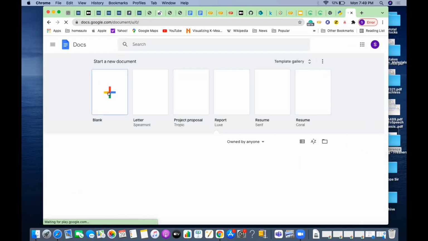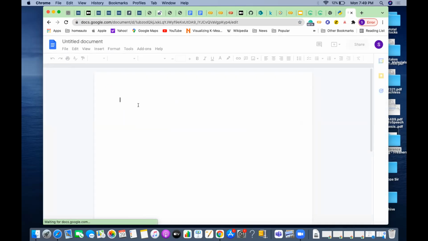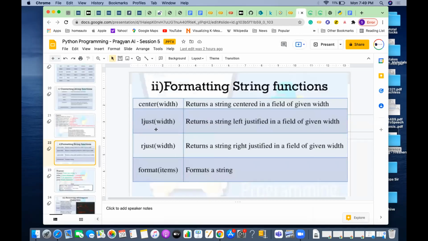For example, in a doc file, I have written something. If you see here, this is justified, this is left aligned, this is center aligned, this is right aligned. If you want to do the same thing, there are functions for it.